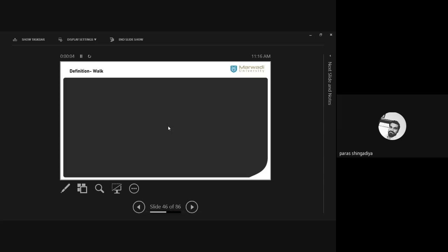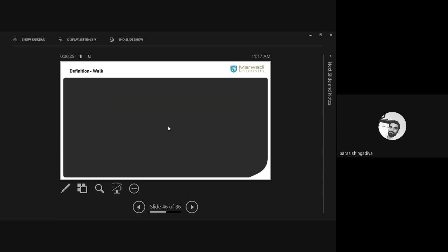Okay, so which topic had we discussed in the last lecture? Walk, path, and circuit. Good. And before that, we had discussed the concept of complete graph, bipartite graph, complete bipartite graph. Connected, disconnected graph. These are all very important definitions.